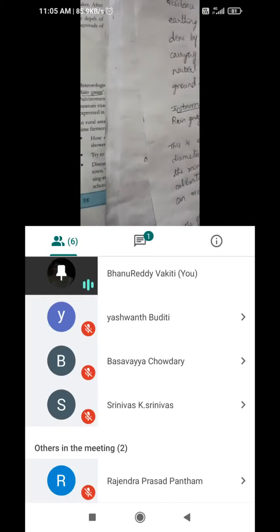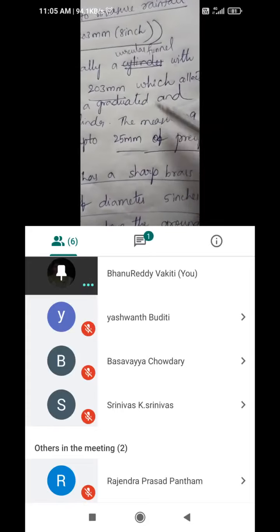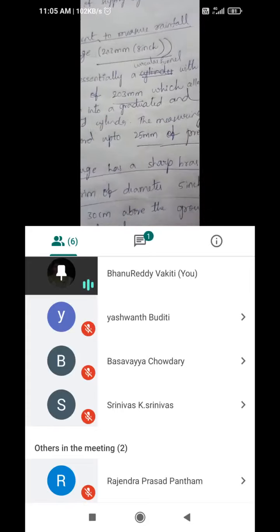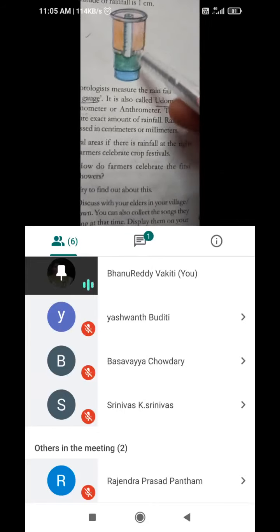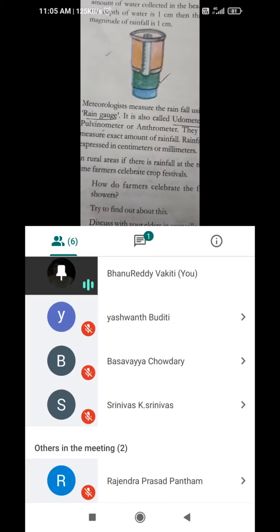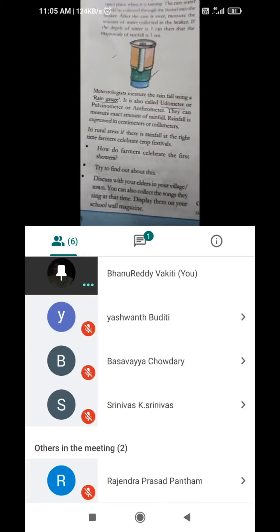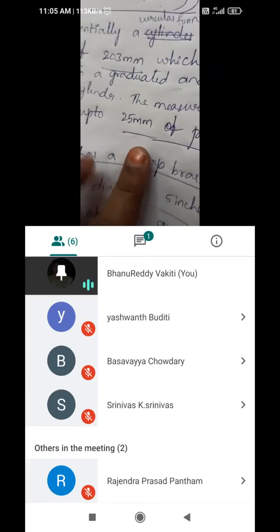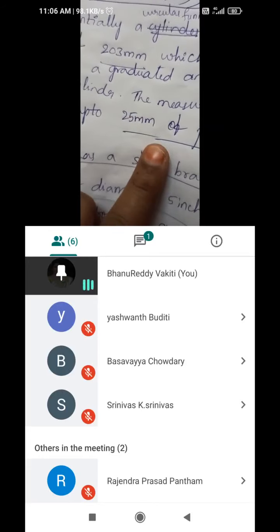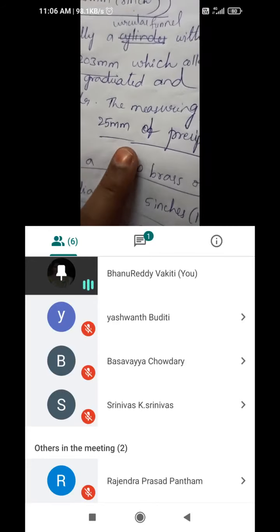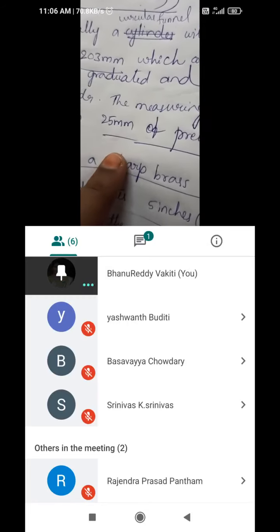In centimeters, as we know, they have given in the textbook. For mm also we can use a type of rain gauge; there are different types. Here the reading should be in mm, and in this one the readings are in centimeters. So we can identify in millimeters and in centimeters also. For 25 mm of rainfall, that means 2.5 centimeters. By dividing by 10 we can get that.